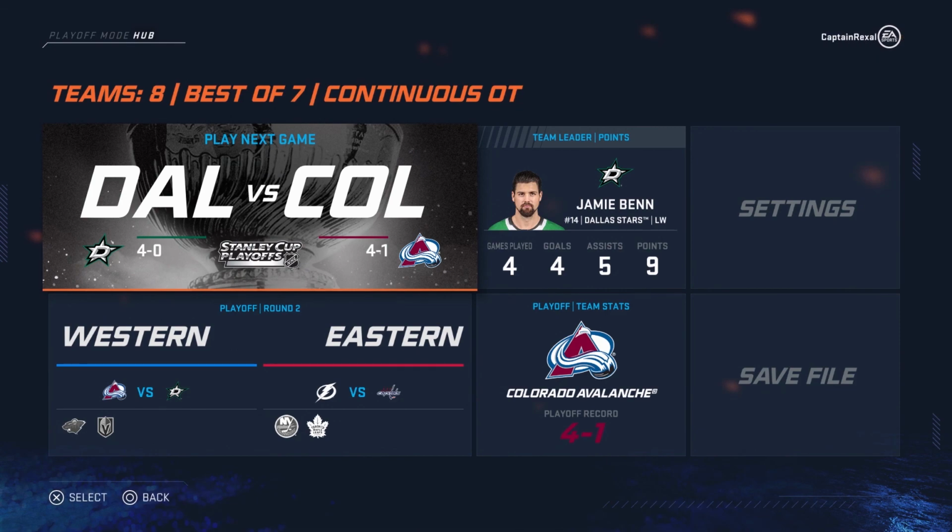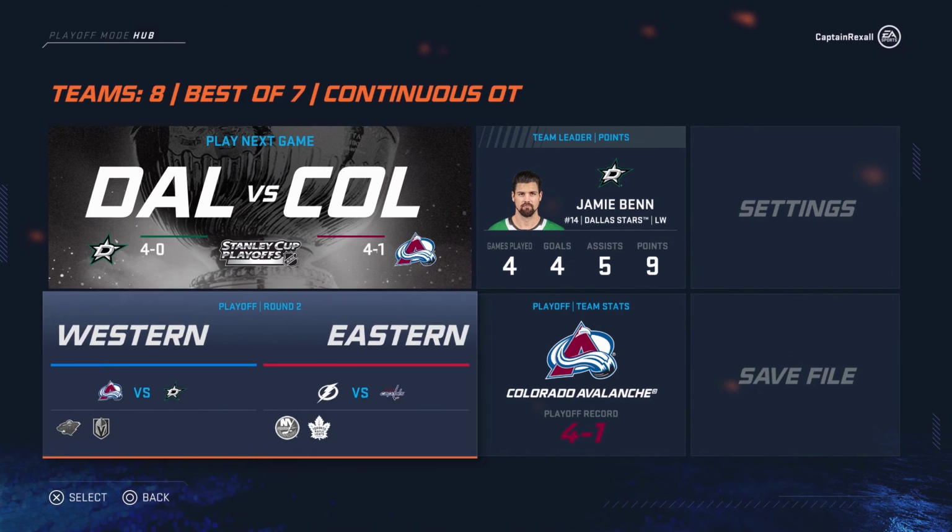The Toronto Maple Leafs were once again eliminated, this time in the second round. Big expectations, but they fall short. This time, at least they got out of the first round. I would take that as an achievement for the Toronto Maple Leafs. But now we got Colorado versus the Dallas Stars, and Tampa Bay versus the Washington Capitals. And man, Tampa Bay's back here, man.